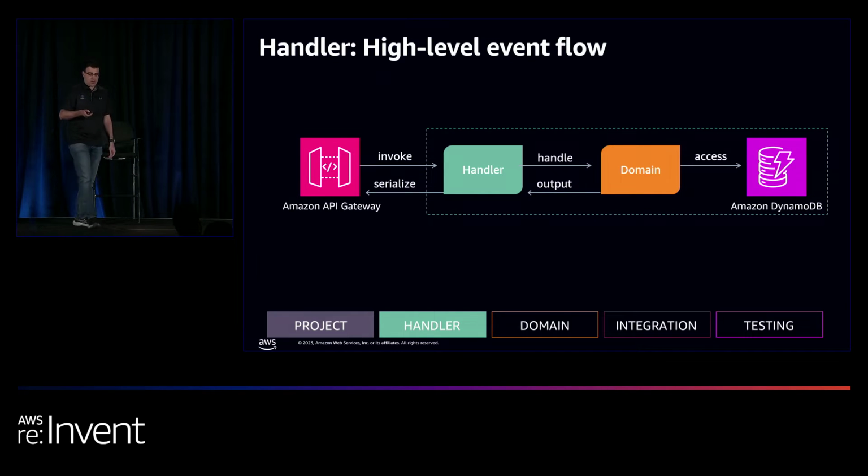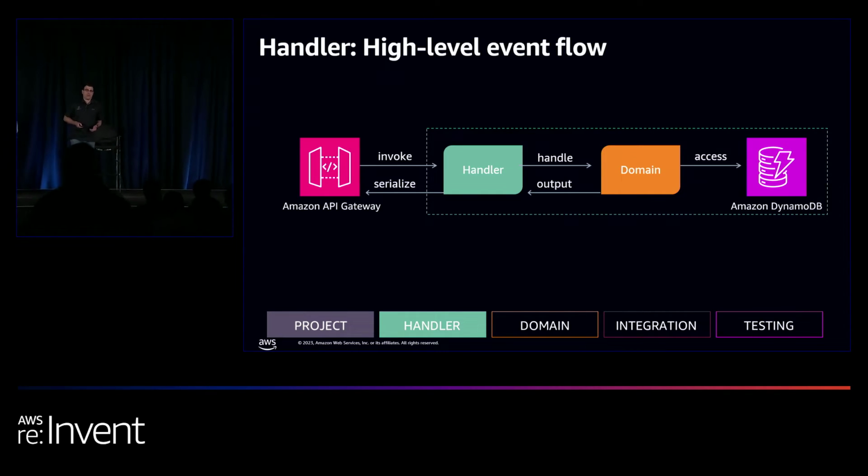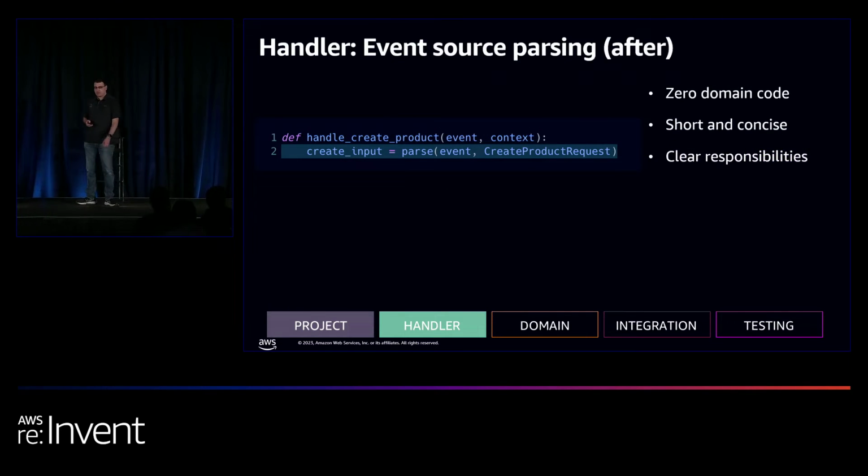You have the API gateway, which invokes our Lambda function. The handler does its thing, passes the input to the domain layer. The domain layer accesses the DynamoDB table, returns back the output, and the handler serializes it back to the caller. So let's write some code.